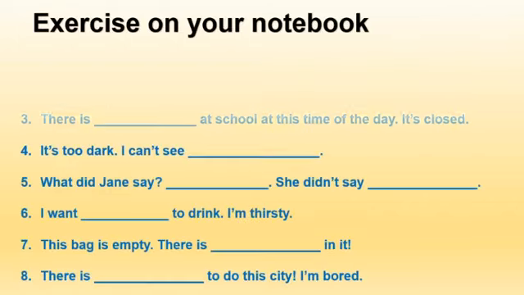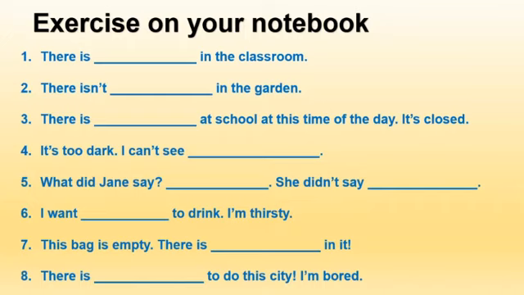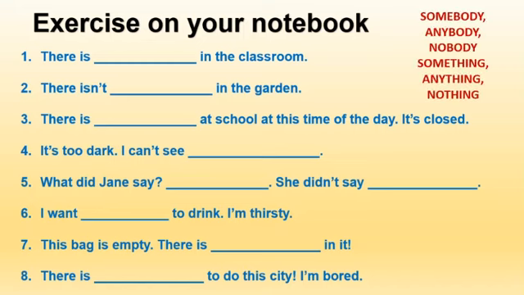Okay, now finally you have an exercise on your notebook. You have 8 sentences and you have to use these words: somebody, anybody, nobody, something, anything, or nothing. You can't repeat them. Okay, don't worry, but the idea is you have to try to understand the whole idea for each statement, and then you have to select or choose what would be the right word to complete the ideas.